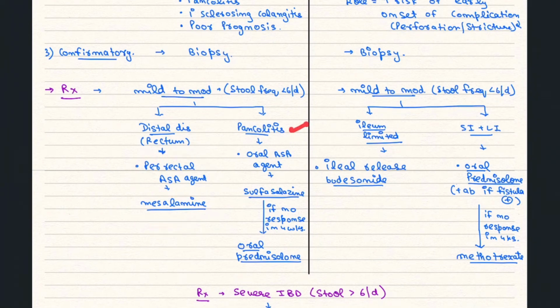If it is pancolitis, the whole colon, that is ascending, transverse, descending, sigmoid, all involved, then an oral ASA agent will be given, that is sulfasalazine. If no response occurs in 4 weeks, then oral prednisolone will be given. In Crohn's disease, if it is ileum limited, then ileal release budesonide will be given. If it involves both small and large intestine, then oral prednisolone is given.